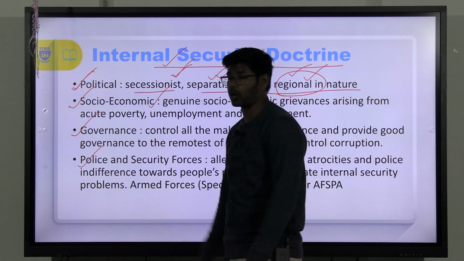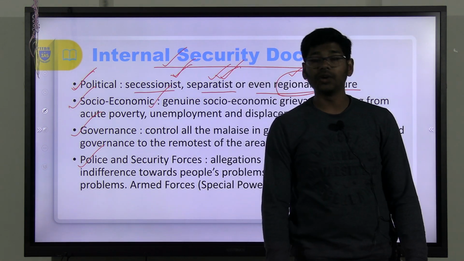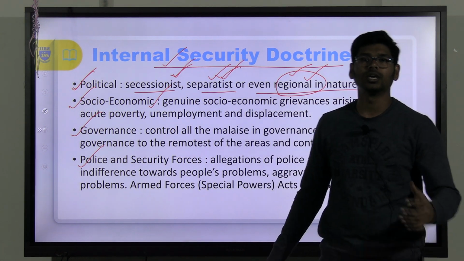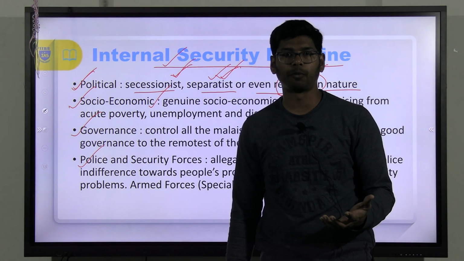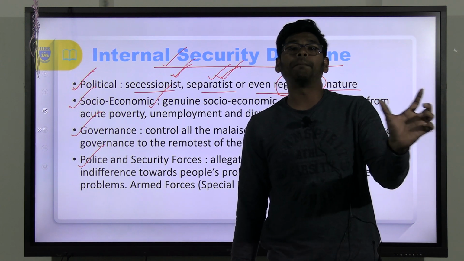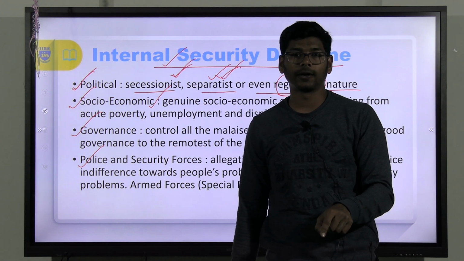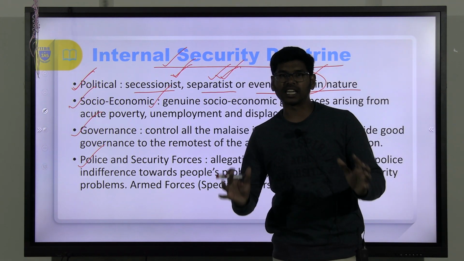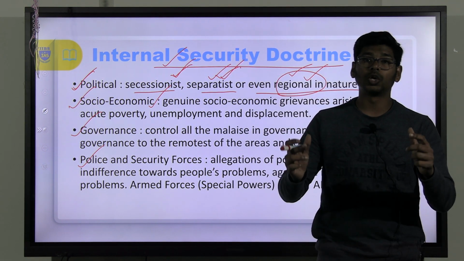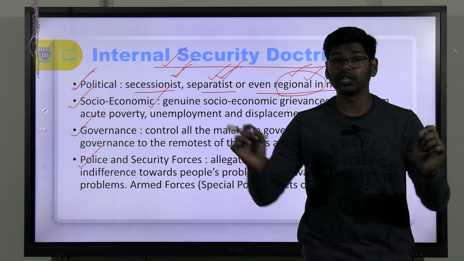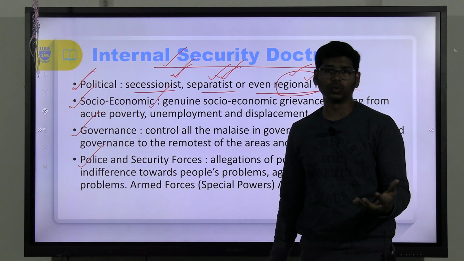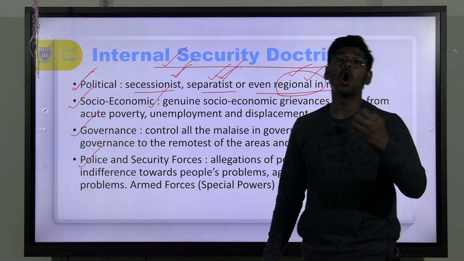The next one is the socio-economic picture. If it is any kind of genuine socio-economic problem, because we have the Directive Principles of State Policy, which are the guiding principles for what a state should do, and we have the fundamental rights, the basic rights necessary for people to have growth and development without unrestricted force by any other person, and also the fundamental duties which we have to oblige.